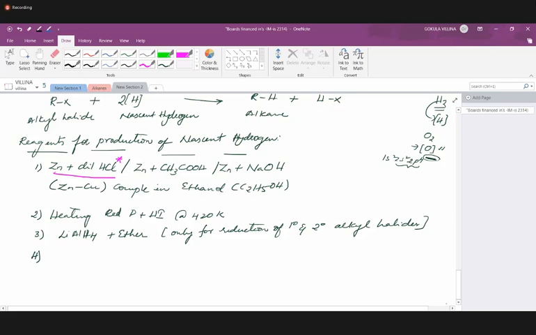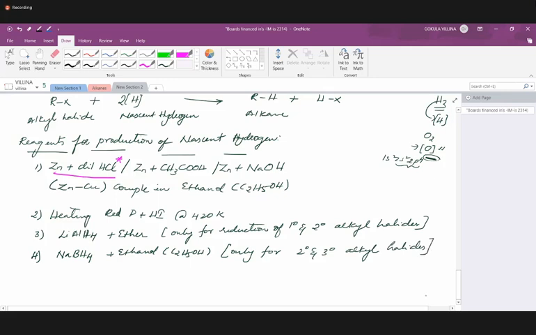So how can we do it for tertiary alkyl halides then? We can use sodium borohydride, NaBH4, along with ethanol, C2H5OH. And this is again specifically for secondary and tertiary alkyl halides only.